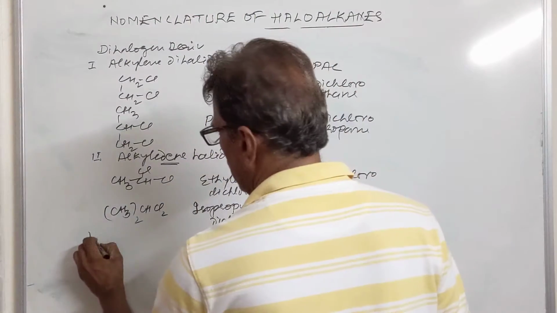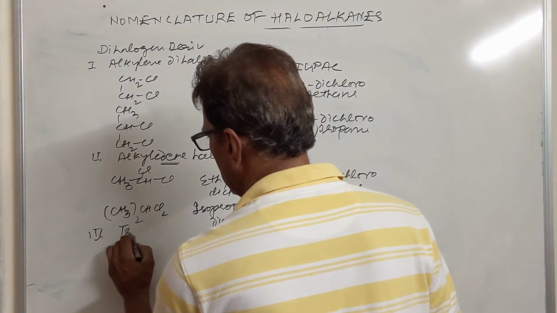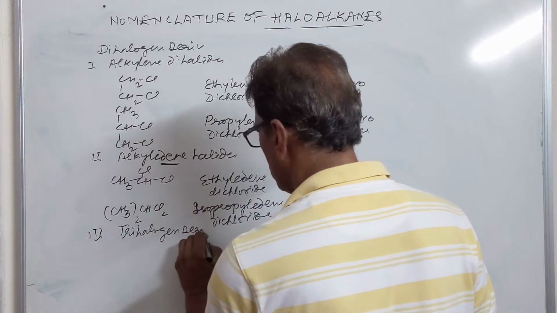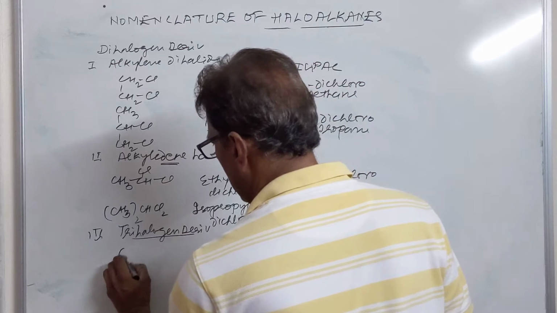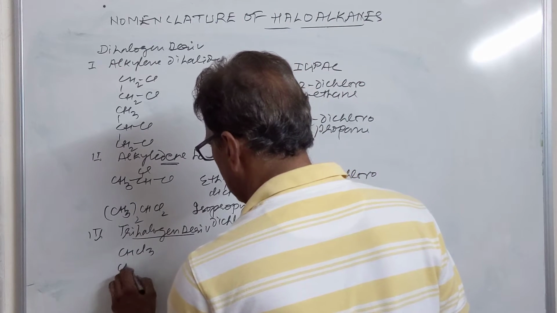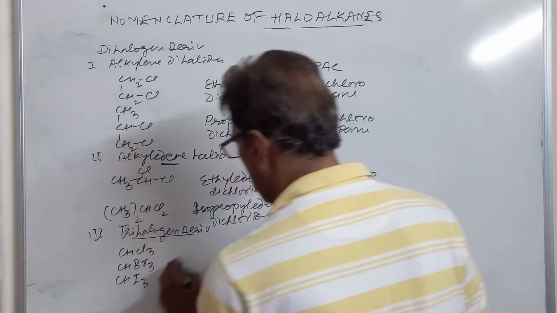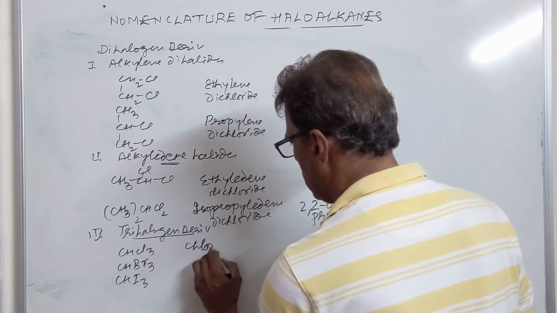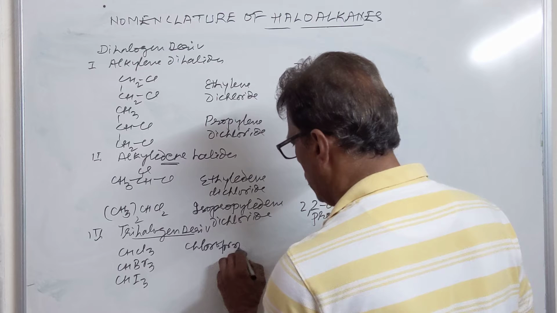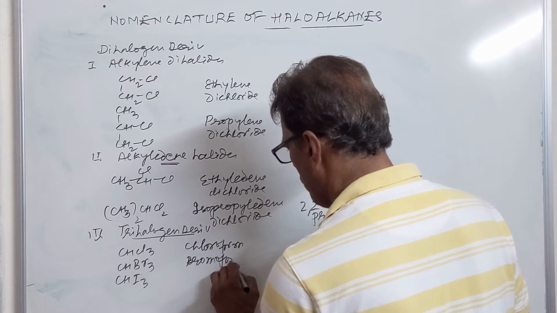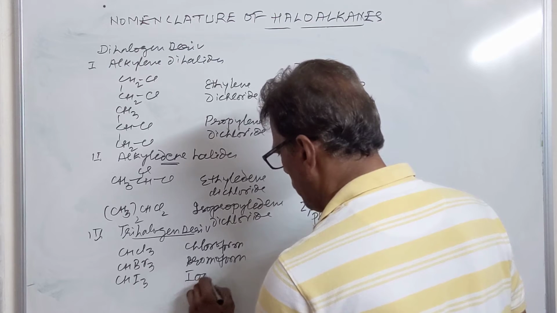Then we have trihalogen derivatives of alkanes. There are three derivatives: CHCl3, CHBr3, CHI3. These are their common names: chloroform, bromoform and iodoform.